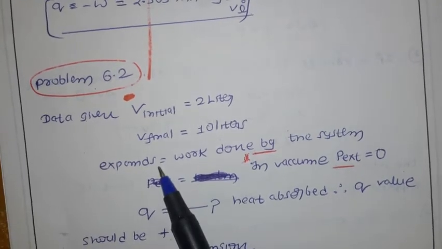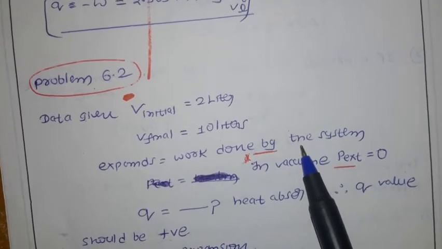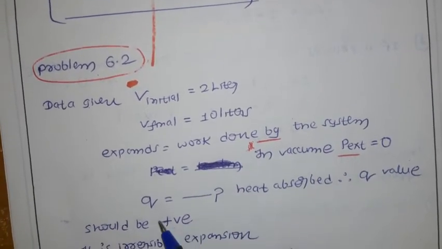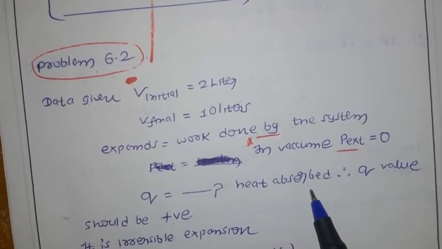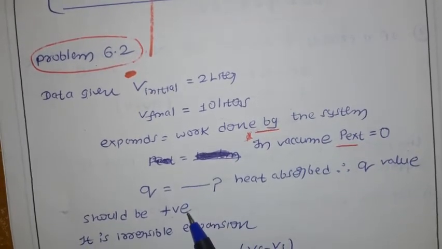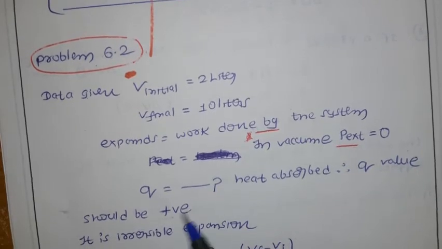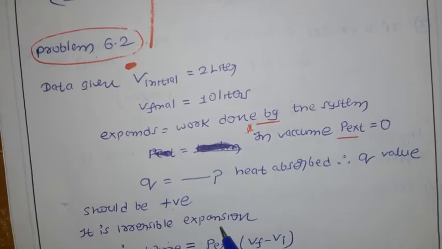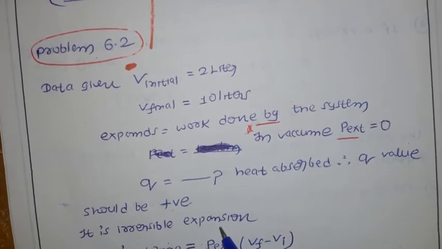So expansion given means work done by the system. By the system means W should be negative. Next, what are they asking? How much heat is absorbed. You have to calculate the Q value. Q value should be positive. Let us see how it comes. Now it is an irreversible expansion. Already they told it is going to expand, so we are taking the word irreversible expansion.